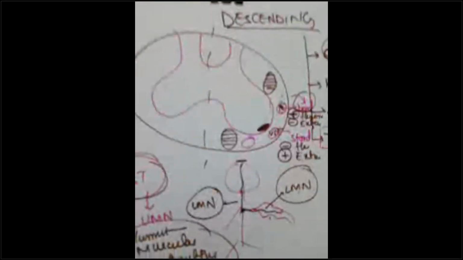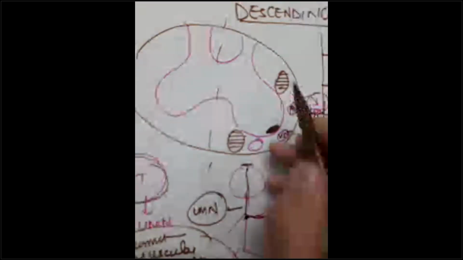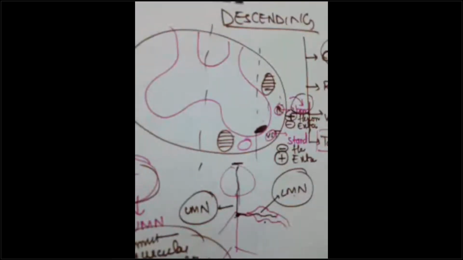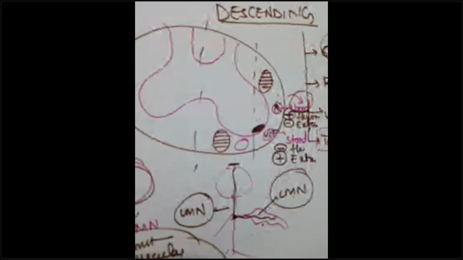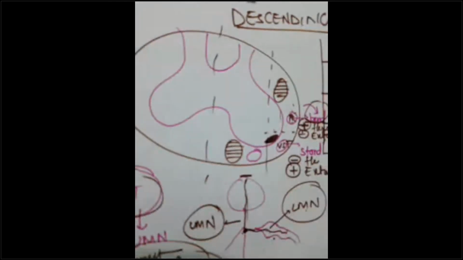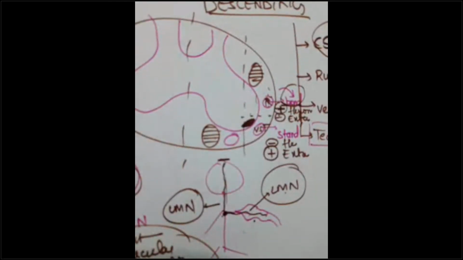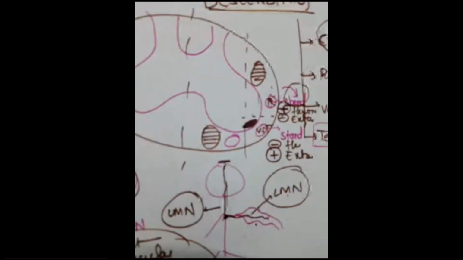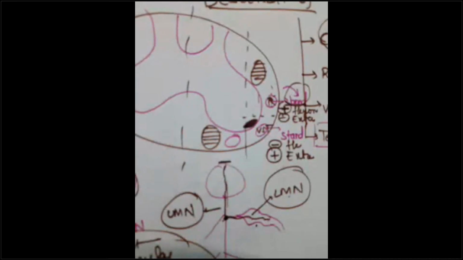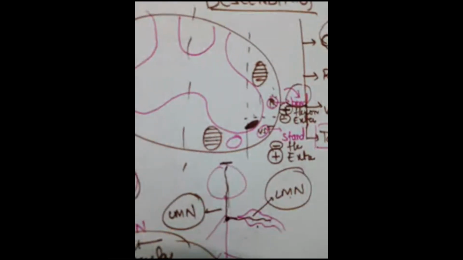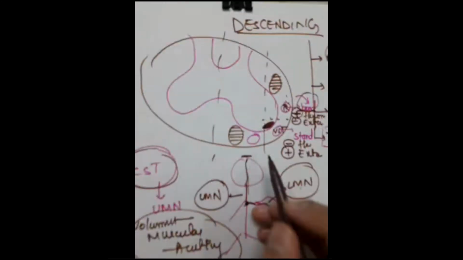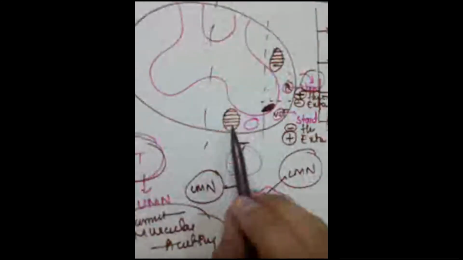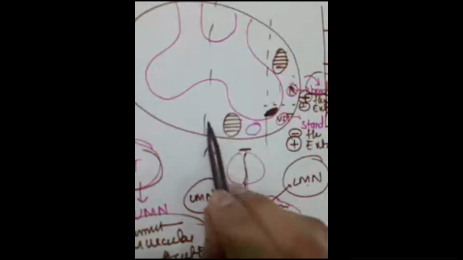But it is written as present in the medial pathways, anterior. Vestibulospinal is in the anterior part. The tectospinal is situated medially, near the fissure. Medial to the corticospinal, you're asking? Yeah, medial to the corticospinal.